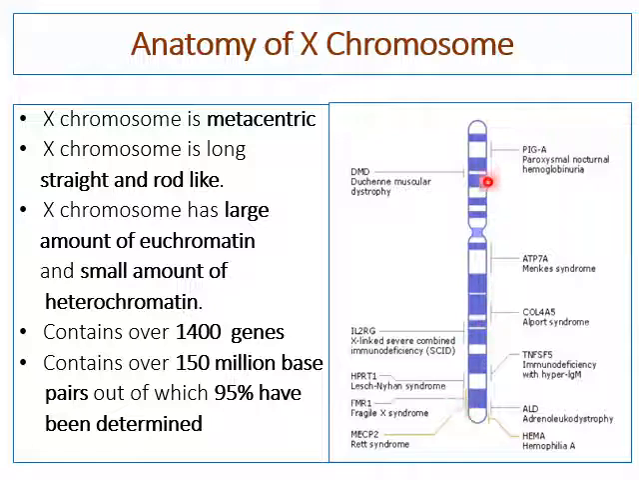So let us see the structure of this X chromosome, in which euchromatin and heterochromatin regions are shown. You will see more euchromatin and less heterochromatin in the case of the X chromosome. This one is the P arm, this one is the Q arm, on which you will see a number of genes. Especially in this diagram, you will find the linked genes on the X chromosome.